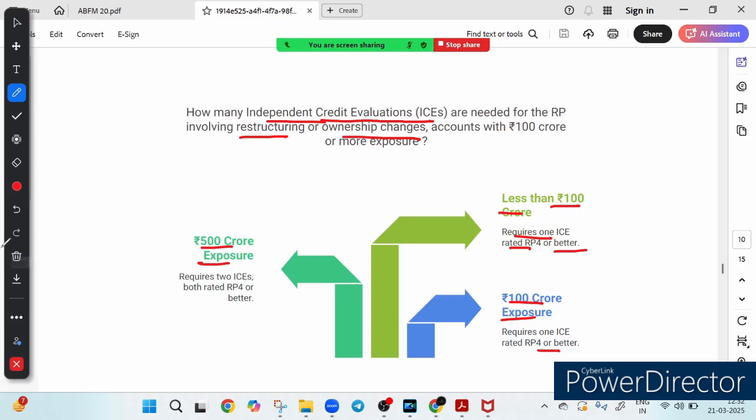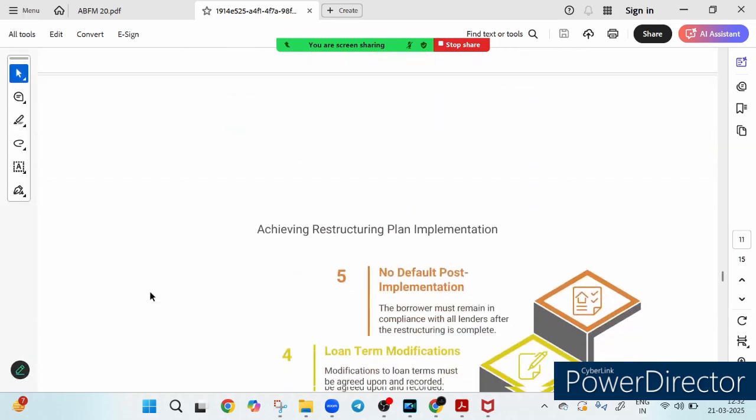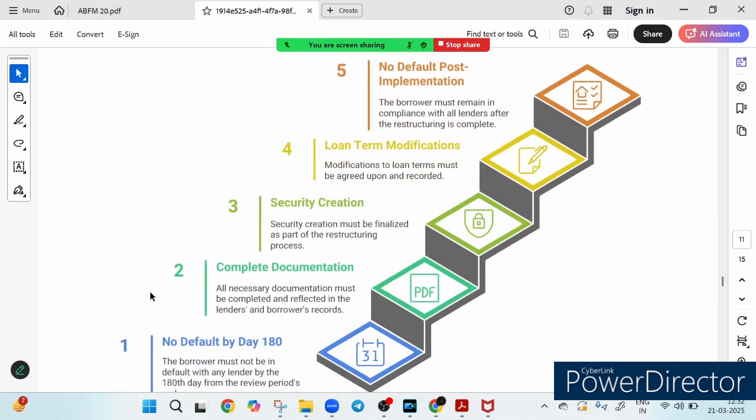This is the point you must keep in mind. Why is this important? Because these evaluations ensure that restructuring decisions are based on expert opinion, reducing risk for both the bank and the borrower. IC is the short form of independent credit evaluation. You must know how many ICs are required for the resolution process involving restructuring or ownership change with 100 crore or more. Now let's talk about achieving restructuring plan implementation.